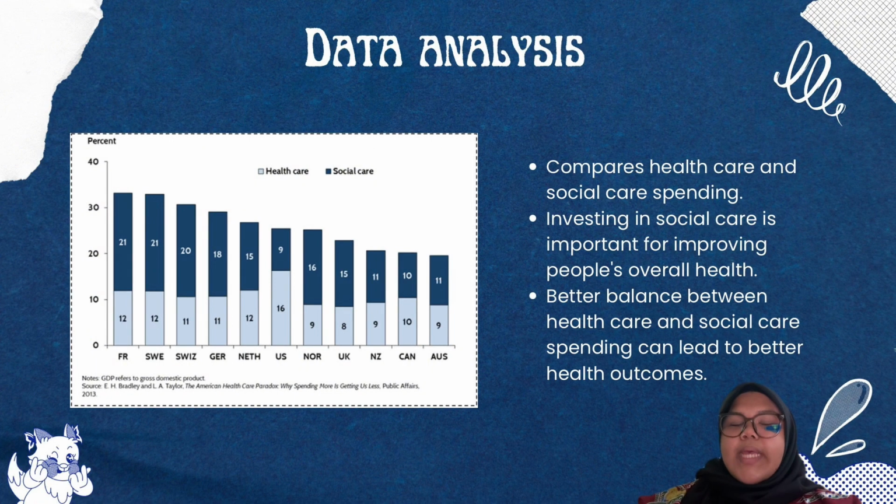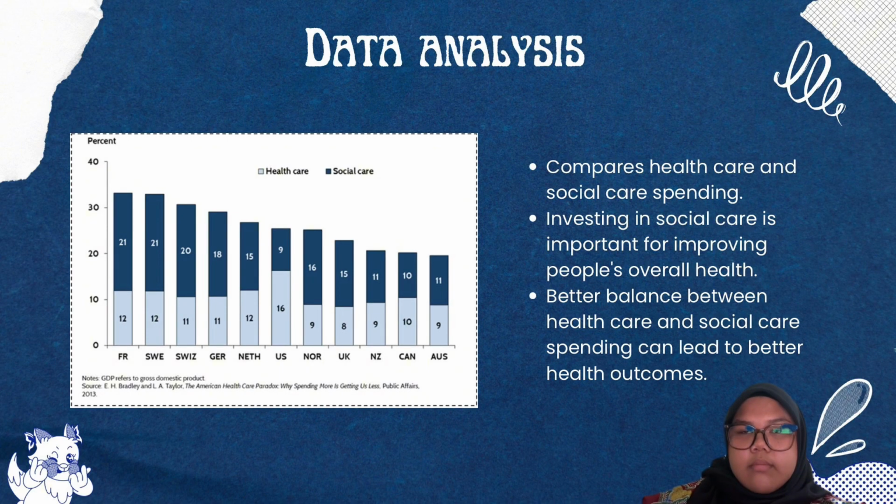This chart compares healthcare and social care spending across several developed countries. It shows that the United States spends much more on healthcare, which is 16%, but less on social care, which is only 9%. When both types of spending are combined, the total spending of the United States is similar to other developed nations.